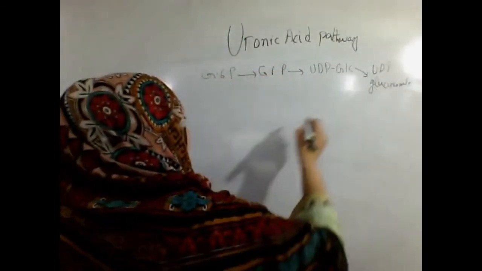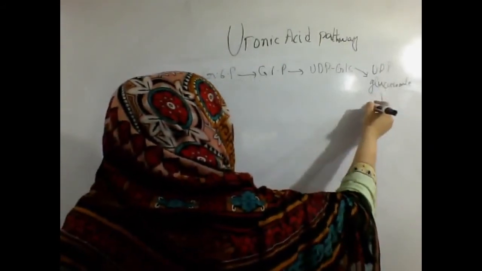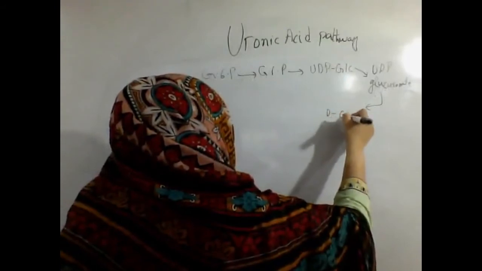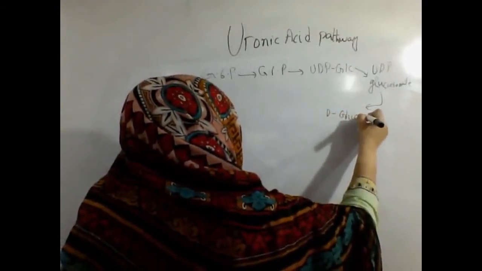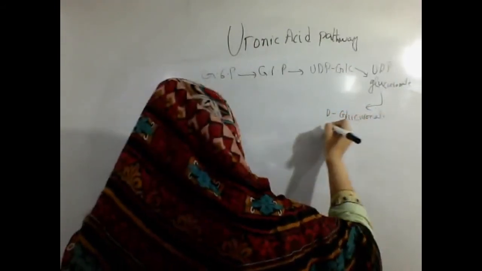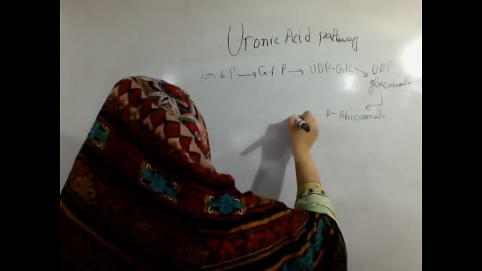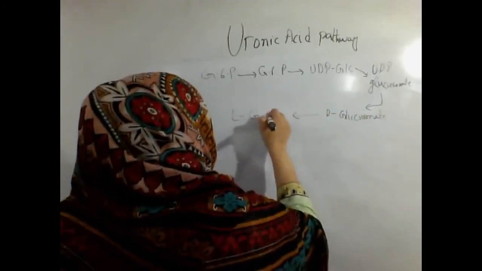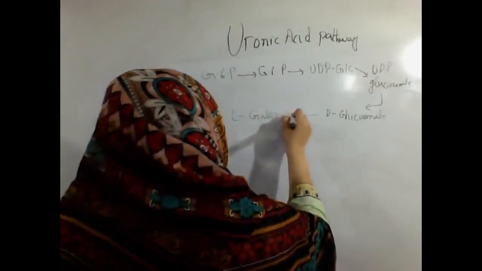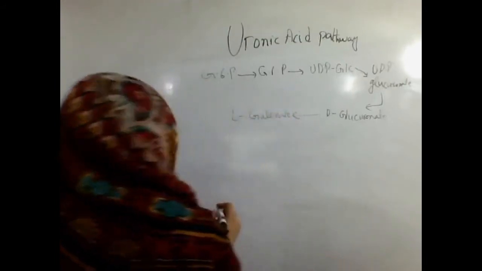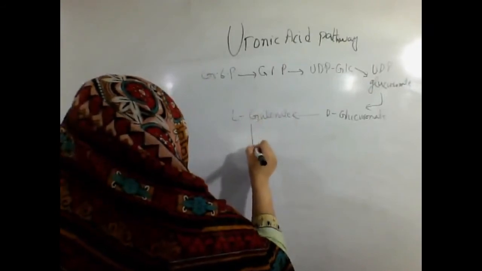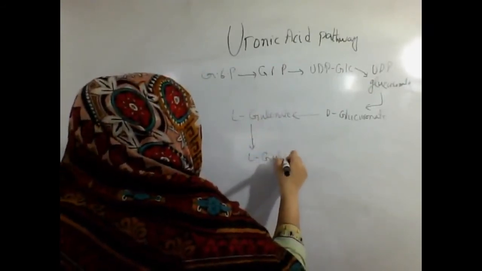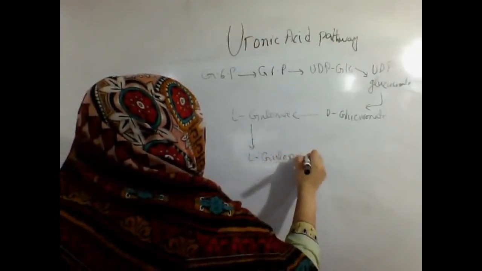Then this UDP glucuronate is converted into D-glucuronate. Then it is converted into L-gulonate, and this L-gulonate is used for the formation of L-gulonolactone.